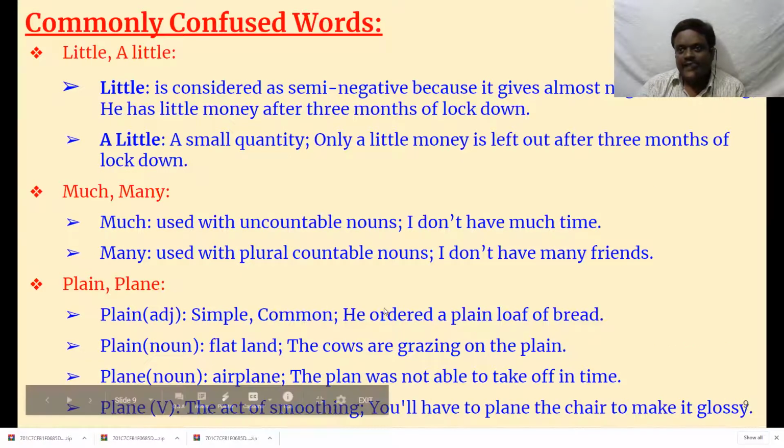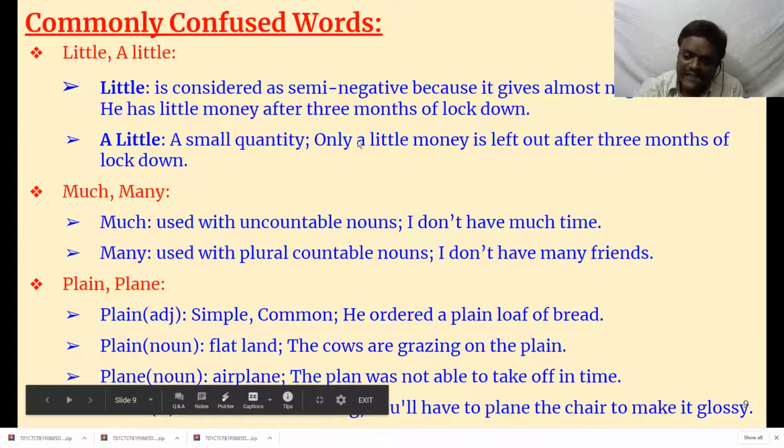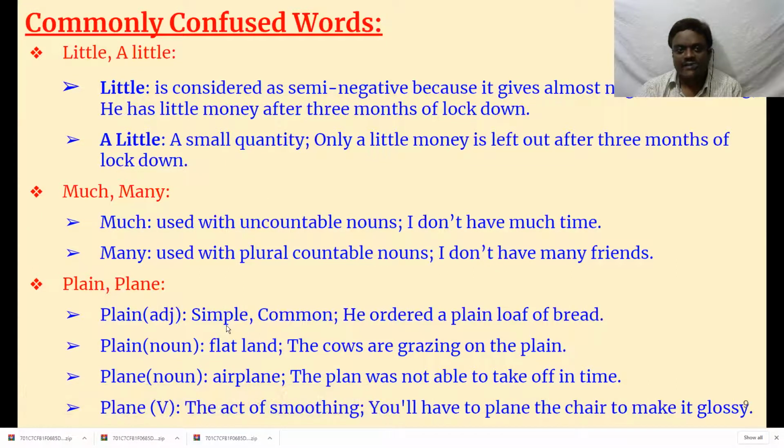Then little, a little, and a few. These things are a bit confusing, and many times people get confused. Little is considered semi-negative because it gives an almost negative meaning. Almost, little means there is nothing. Simply we say little, but what you mean to say is there is nothing.